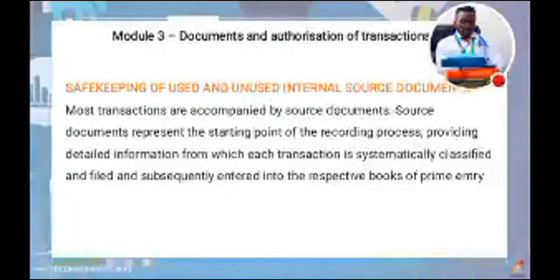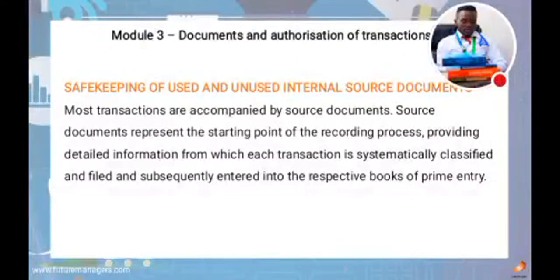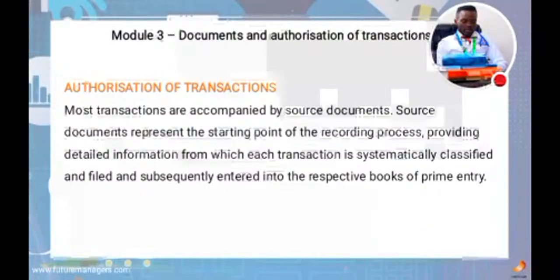Most transactions are accompanied by source documents, which represent the starting point of the recording process, providing the detail from which transactions are systematically classified, filed, and subsequently entered into the respective book of primary entry. Then authorization of transaction. These are some of the documents that are needed, and all these documents that we've looked at should be entered into the book of prime entry.